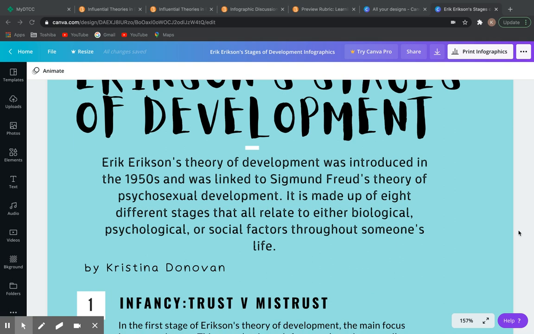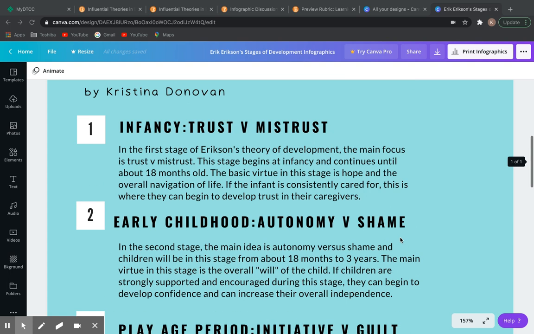Erikson's theory of development was introduced in the 1950s and was linked to Sigmund Freud's theory of psychosexual development. It is made up of 8 different stages that all relate to either biological, psychological, or social factors throughout someone's life. The first stage is infancy, which is trust versus mistrust.